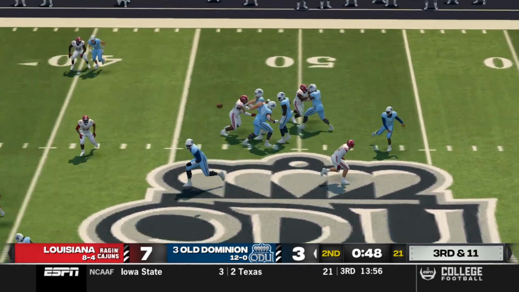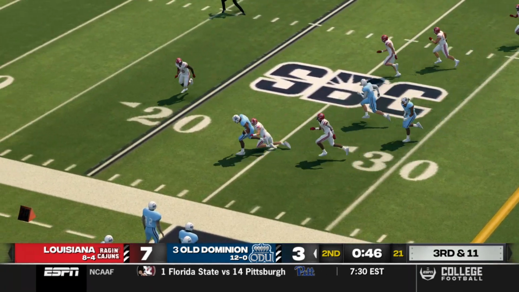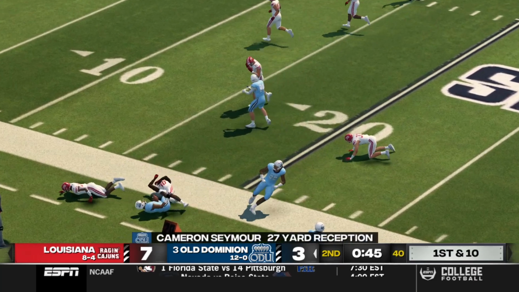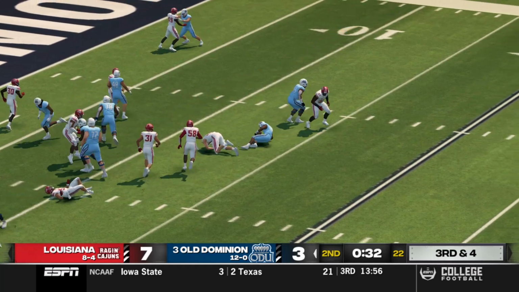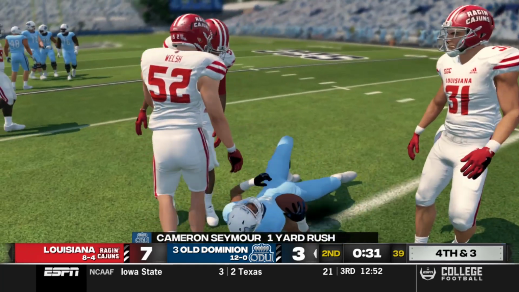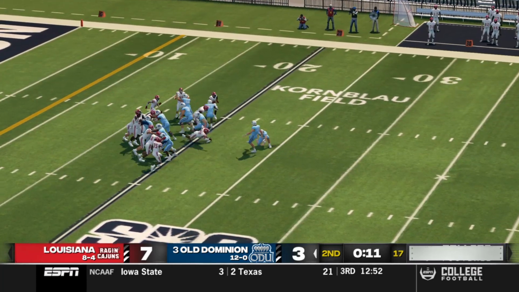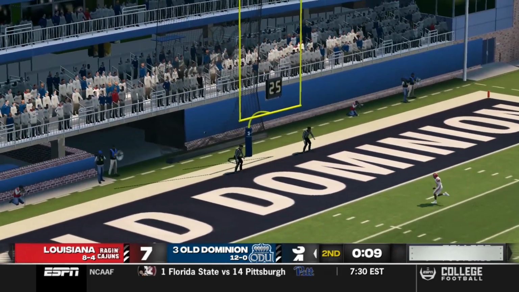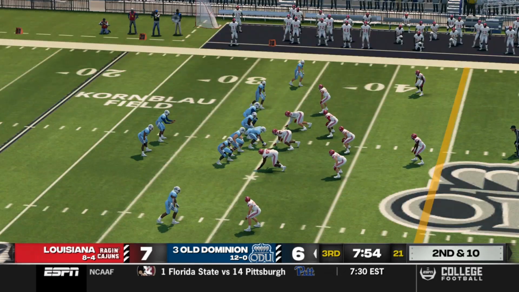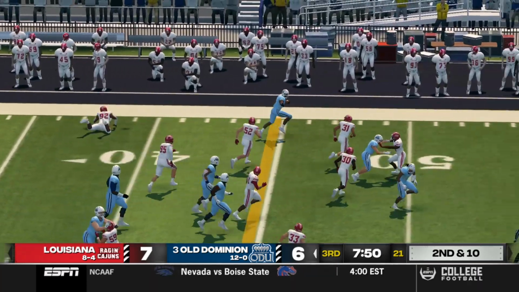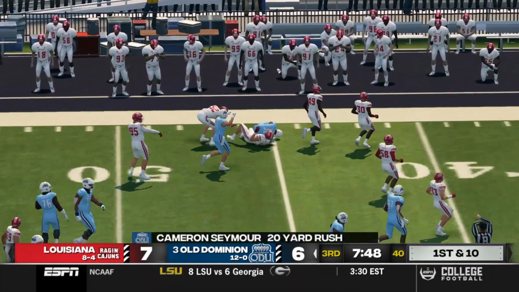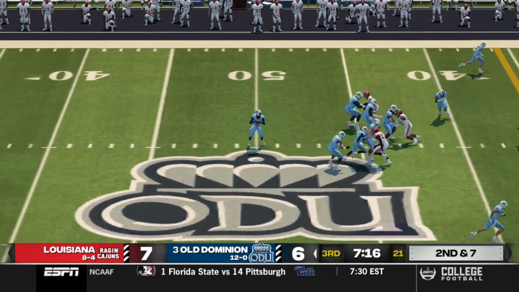So now with 49 seconds left to go in the half, it's a big throw from Alex Collins finding Cameron Seymour. Now a 3rd and 4, and the run for Seymour does not work. So ODU just going to take their points, and it is up and good. They couldn't get that other field goal or they'd be in the lead already, but we go to the second half, and here's a big run left side up the sideline for 20 for Cameron Seymour.